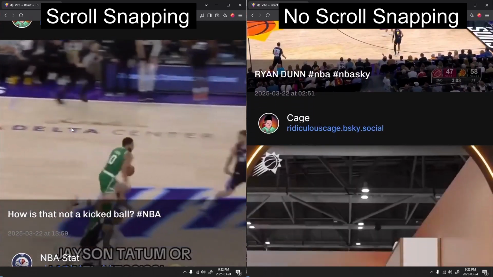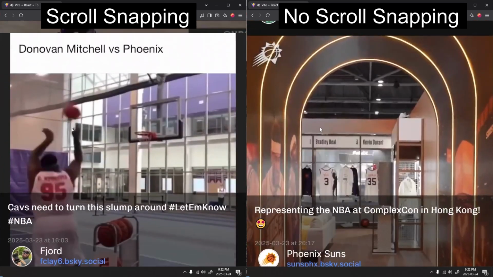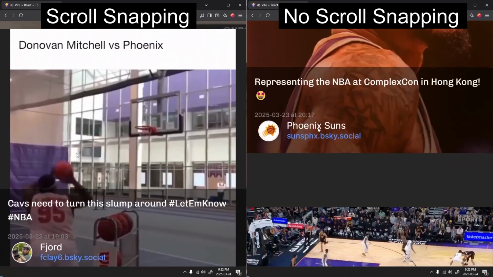If there was no scroll snapping, then the viewer could scroll through the videos and captions like it was a document, which is a terrible experience for a short video platform. Obviously, once the viewer scrolls down to a new video, we want that video to automatically play. This is done by each section checking whether it's in view or not and then playing or pausing based on that.